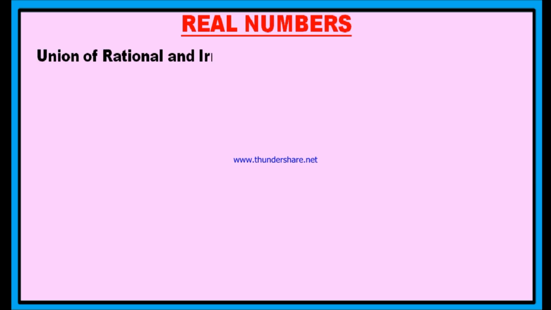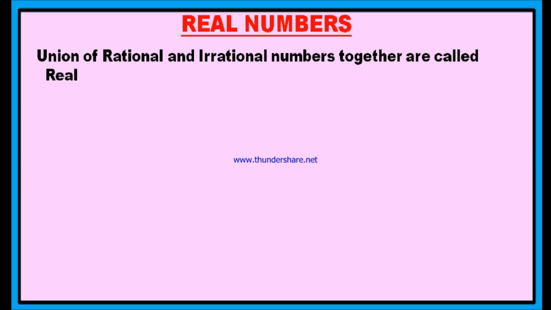A real number is nothing but a union of rational and irrational numbers. If we join rational and irrational numbers together, then they are called real numbers. Q union Q dash is the set of real numbers, or Q union S is the set of real numbers.